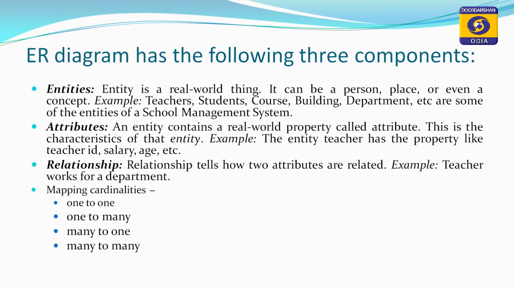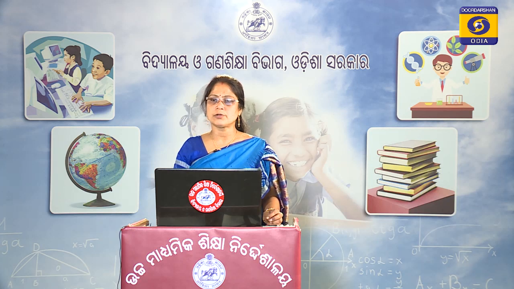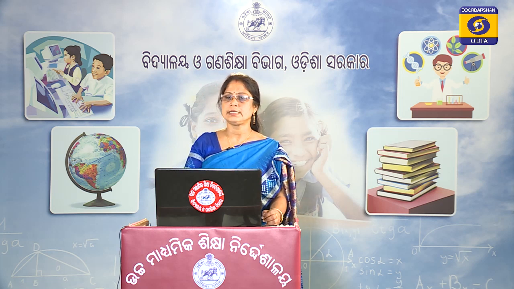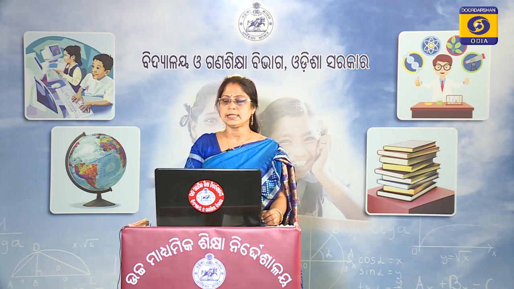This is the characteristic of that entity. For example, the teacher has properties like teacher ID, salary, age, etc. Student has attributes like student roll number, student registration number or student ID, and student name, address, phone number, etc. So, the characteristics of an entity are known as attributes.